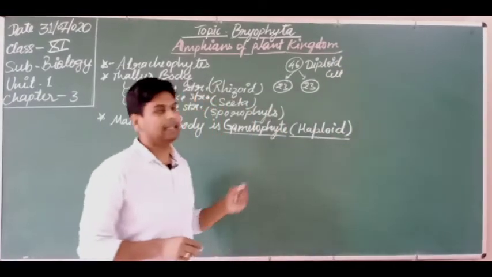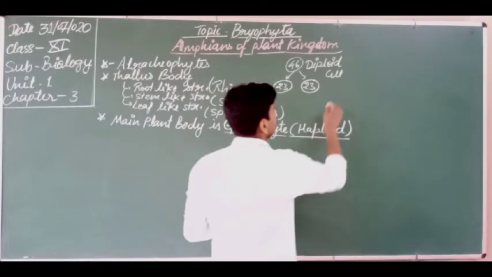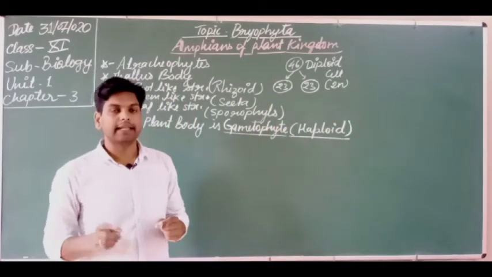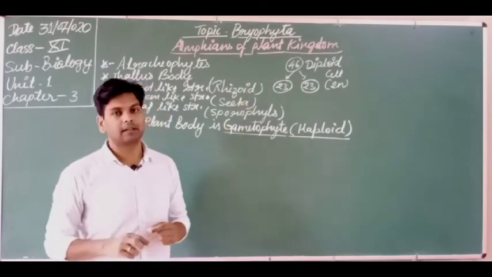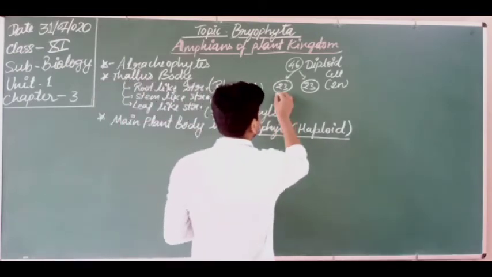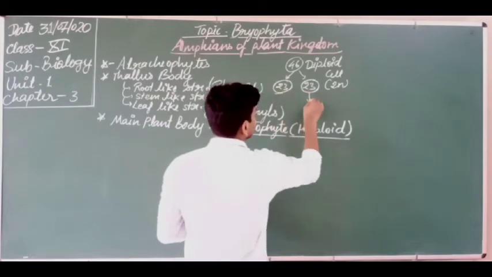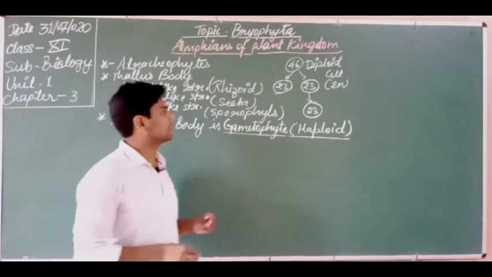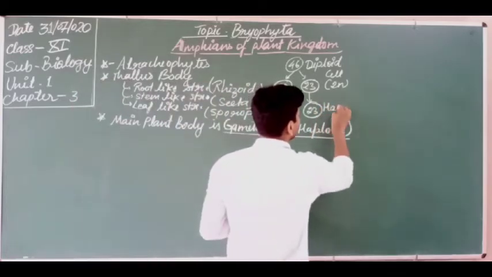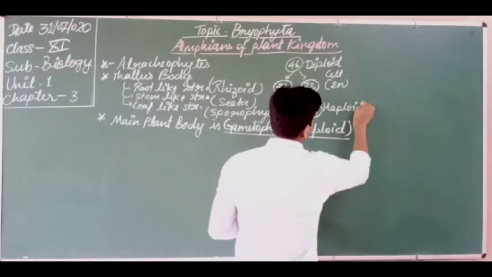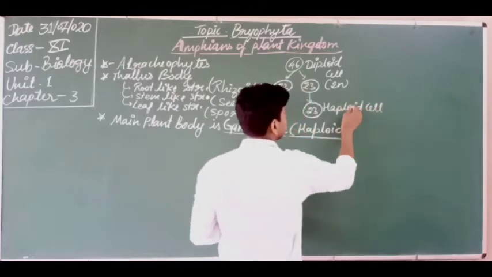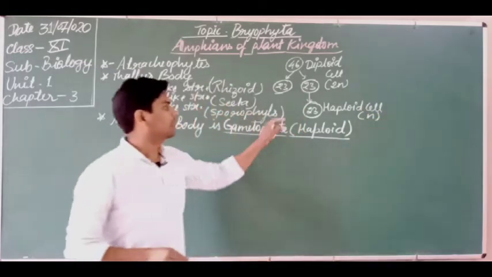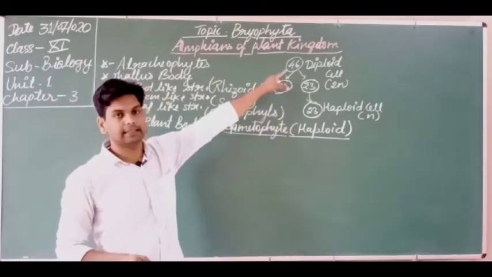We denote the diploid cell with 2n. Got it? This 2n represents that the cell is a diploid cell. But suppose there is another cell in which only 23, a single set of chromosomes, is found. This cell is known as a haploid cell, and it is denoted by a single n. So this is haploid, and this is a diploid cell.